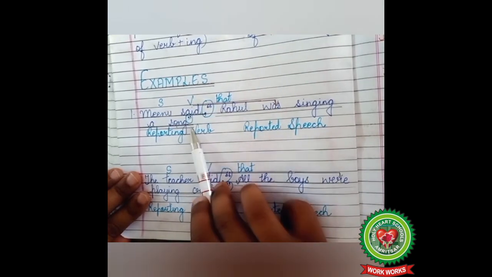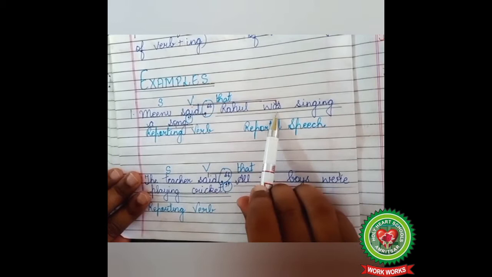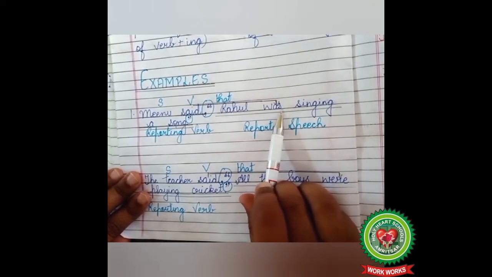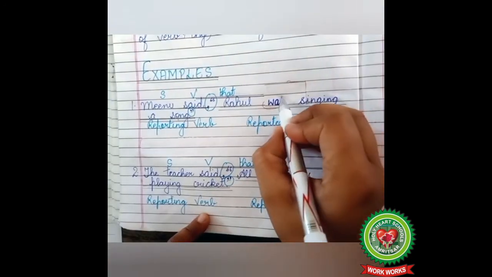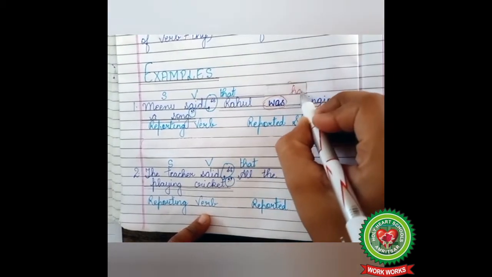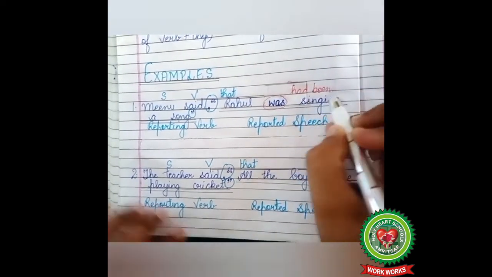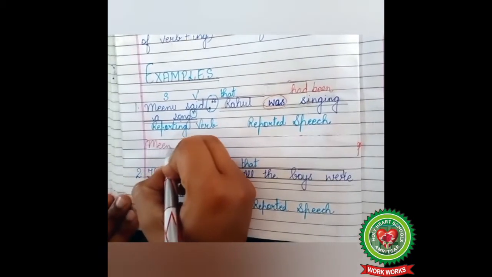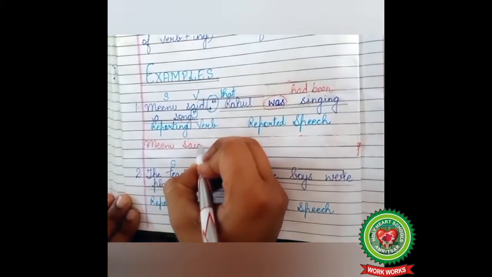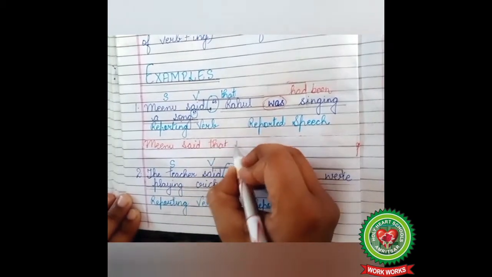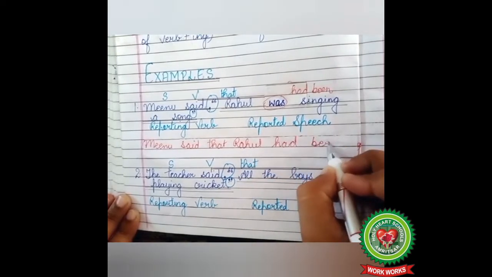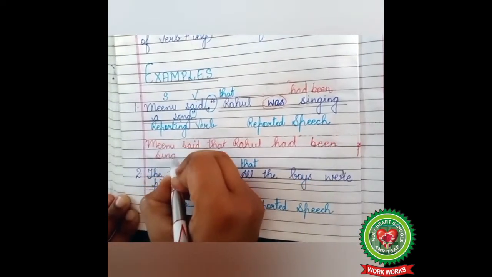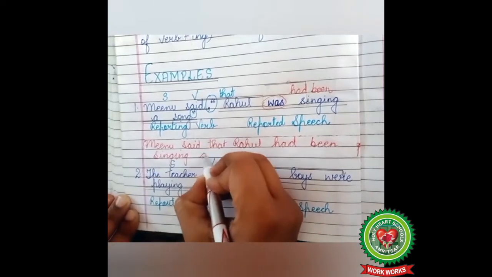Rahul was singing a song. Reported speech is in past continuous tense, and past continuous tense changes into past perfect continuous tense. So what will come in place of was? That is had been. So our answer is Meenu said, in place of inverted commas, we use the word that. Meenu said that Rahul had been singing a song. Full stop.